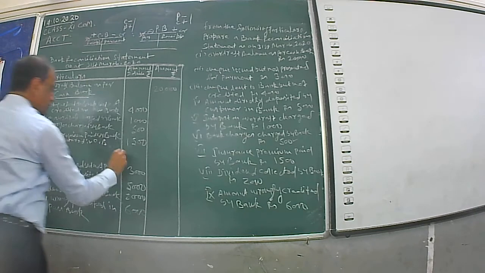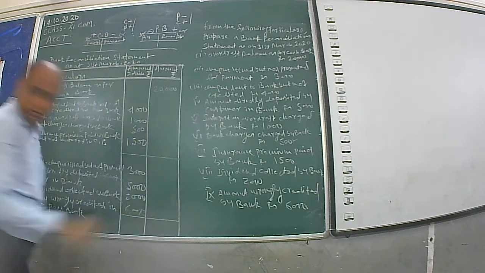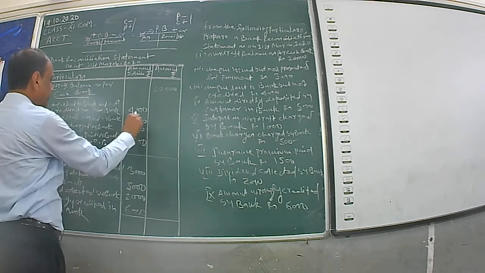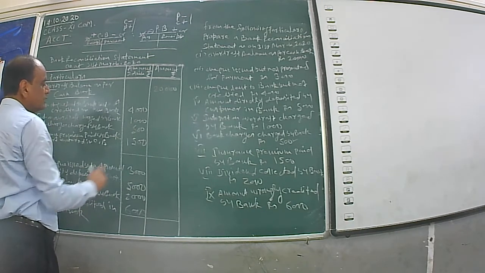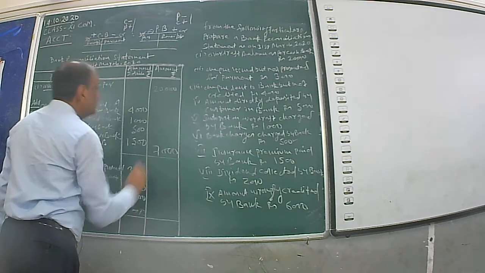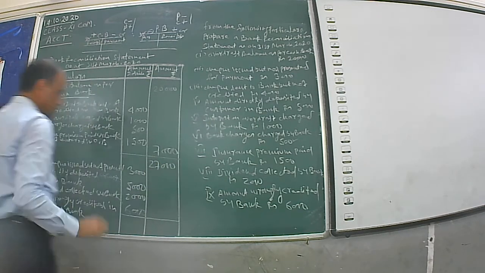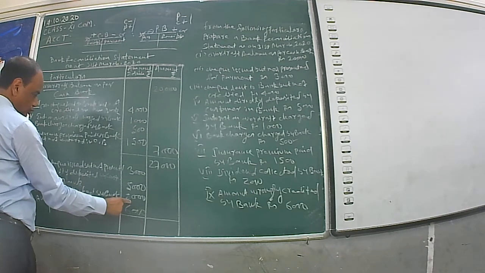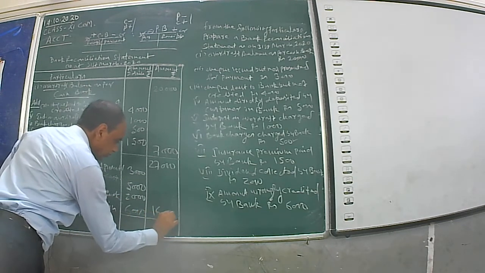After that, you make the total. See, 4000 plus 1000, 5000 plus 500, 5500 plus 1500, 7000. Total amount is 7000. 20,000 plus 7,000, 27,000. Then 3 plus 5, 8 plus 2, 10 plus 6, 16,000.